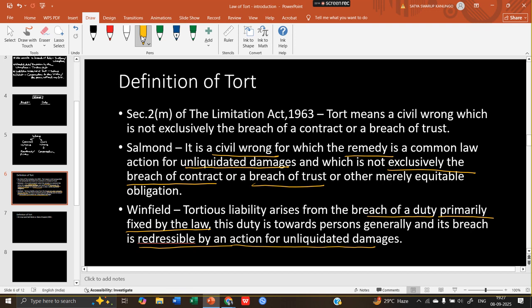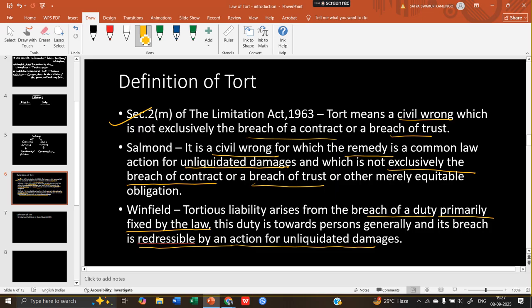But in India, the definition of law of tort is not properly provided, or rather there are various numerous definitions of law of tort. But in India, under the Limitation Act 1963, section 2, subsection (m), the definition of tort is provided. So here the definition is that tort means a civil wrong which is not exclusively the breach of contract or the breach of trust. So it is provided that it is not a breach of contract or breach of trust. That I am going to explain now.